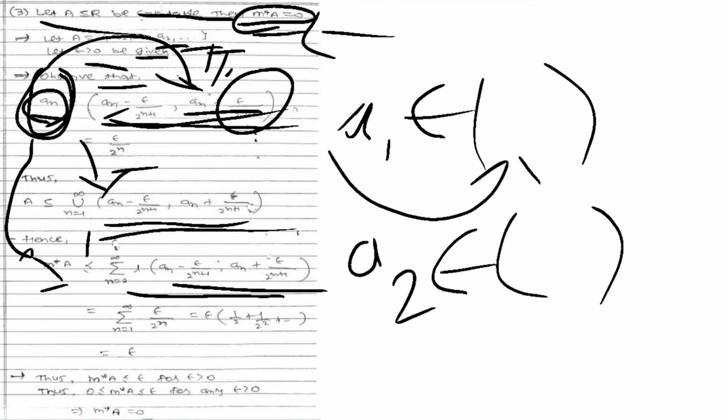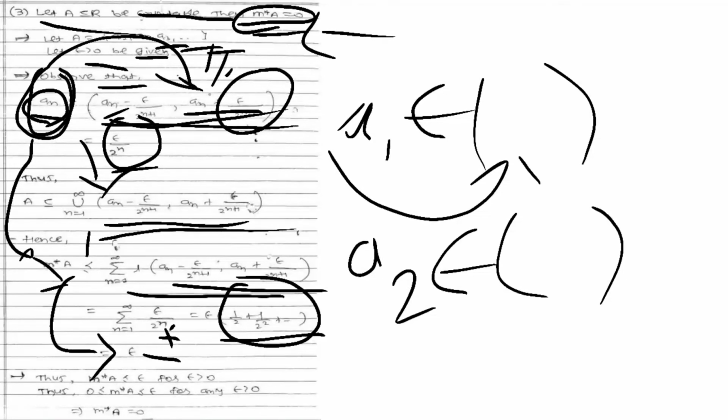We know the length of this open interval is epsilon upon 2 to the power n, and applying the summation over n gives the series 1 upon 2 plus 1 upon 2 to the power 2 plus so on. The sum of this series is 1, so we are left with epsilon. It means the Lebesgue outer measure of the set A is at most epsilon.